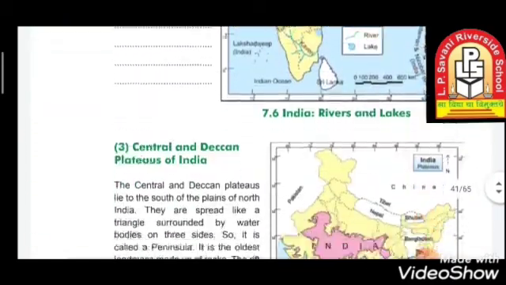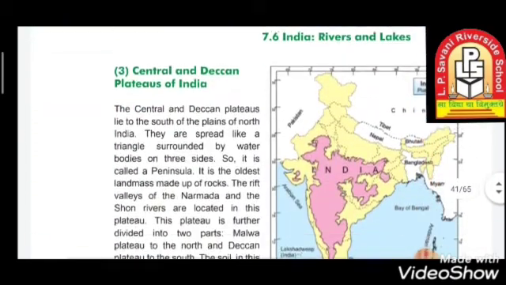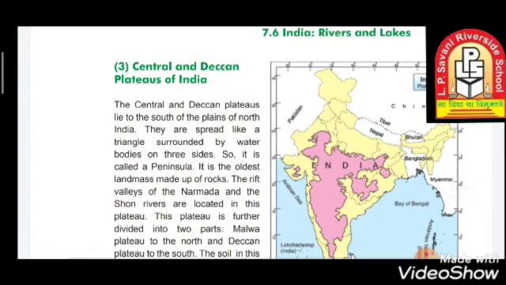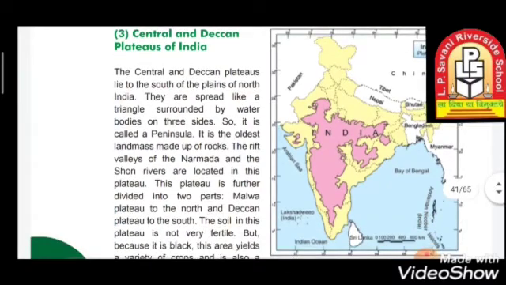Now moving towards the Central and Deccan Plateaus of India. The Central and Deccan Plateaus lie to the south of the plains of North India. They are spread like a triangle surrounded by water bodies on three sides. So as we all know, our India is surrounded by the sea from three sides, right?